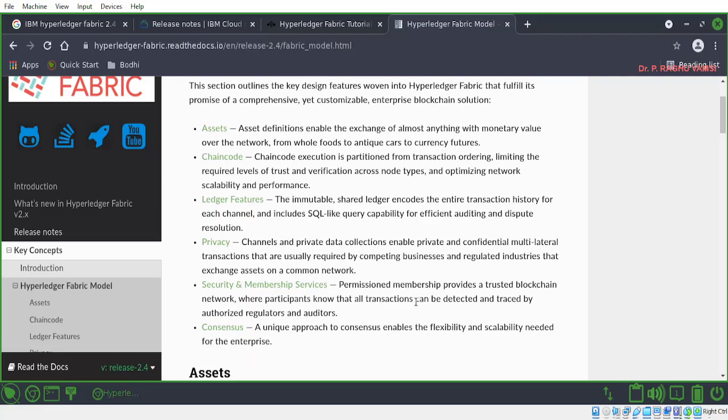So security and membership services: how can we say that a particular peer is secure? Or how can you say that a particular organization is secure? So this is called security and membership service. And which member has to do which kind of operation? And what is the permission given to so-and-so peer? This kind of access control mechanism and other security and membership mechanisms we want to manage. For that we can use the security and membership service, which is called MSP.